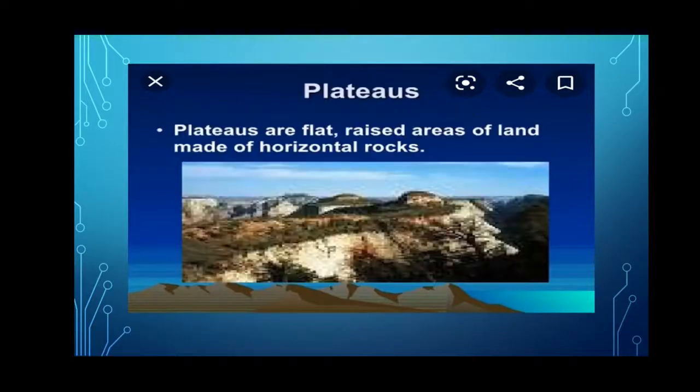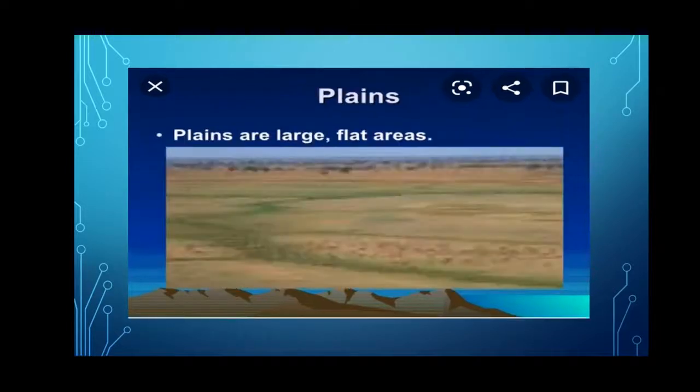Next is plateau. A plateau is a flat, rising area of land made of horizontal rock. So a plateau is high level land. Its top looks like a table top. It is flat at the top. So it's called a plateau.